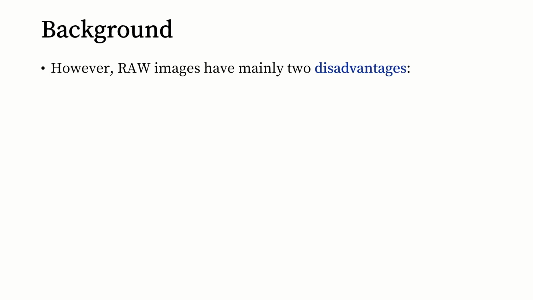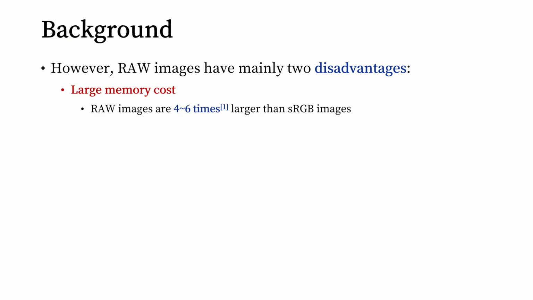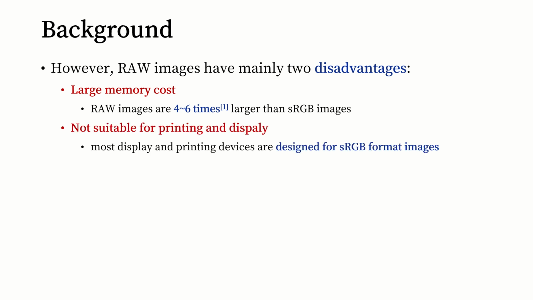However, raw images have mainly two disadvantages. The first one is that raw images have large memory cost, which are 4-6 times larger than sRGB images. This is because raw images have higher dynamic range, which is typically 14 bits. The second one is that raw images are not suitable for printing and display, as most display and printing devices are designed for sRGB format images.